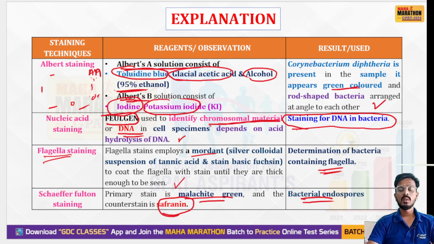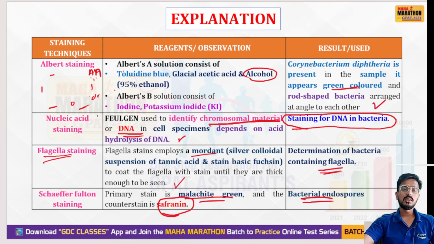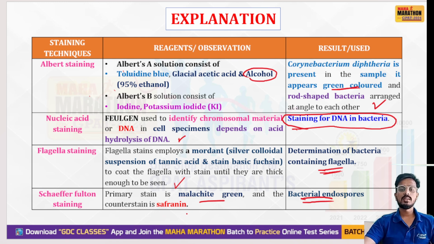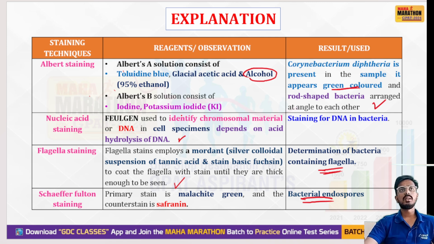Let me summarize what we learned from this slide. We learned four major types of staining for bacteria. First is Albert staining, second is nucleic acid staining, third is flagellar staining, and fourth is Schaeffer-Fulton staining. For Albert staining, remember the mnemonic GPAT: G for glacial acetic acid, P for potassium iodide and iodine, A for alcohol, that is 95%, and T for toluidine blue.